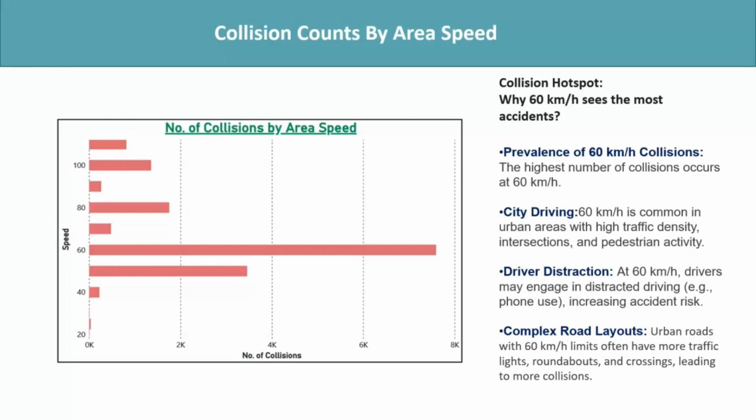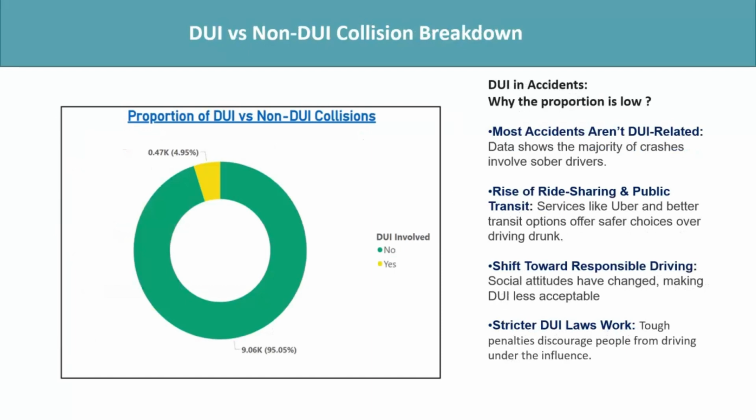Looking at this collision counts by area speed chart, we found that collisions occur most frequently in areas with a 60 km per hour speed limit. These are typically urban areas with high traffic density and complex road structures. Then, looking at this DUI versus non-DUI collision breakdown, interestingly, despite concerns over DUI, data shows that most accidents are non-DUI related. This suggests that stricter DUI laws and alternative transport options like ride sharing have a positive impact.